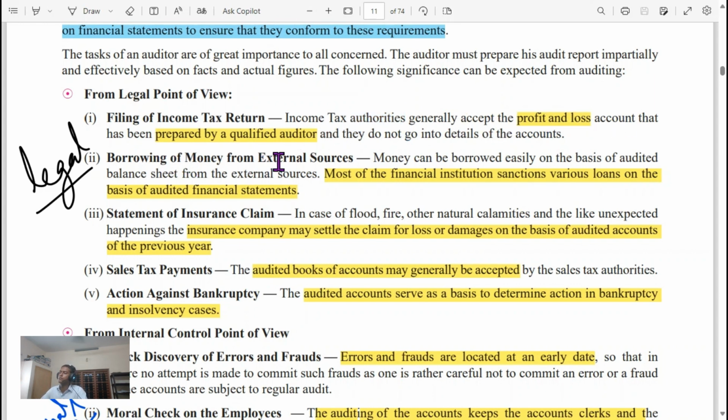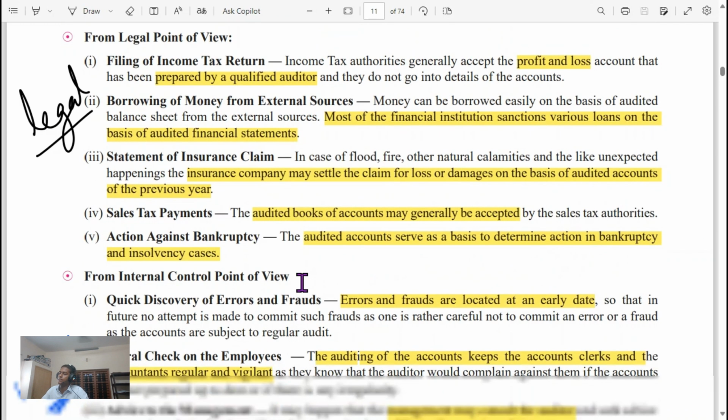Borrowing of money from external sources. Most of the financial institutions sanction various loans on the basis of audited financial statements. Statement of insurance claim. In case of flood, fire, etc., the insurance company may settle the claim for loss or damages on the basis of audited accounts of the previous year. Sales tax payment. Audited books of account may generally be accepted by sales tax authorities. Audited accounts serve as a basis to determine action in bankruptcy and insolvency cases.